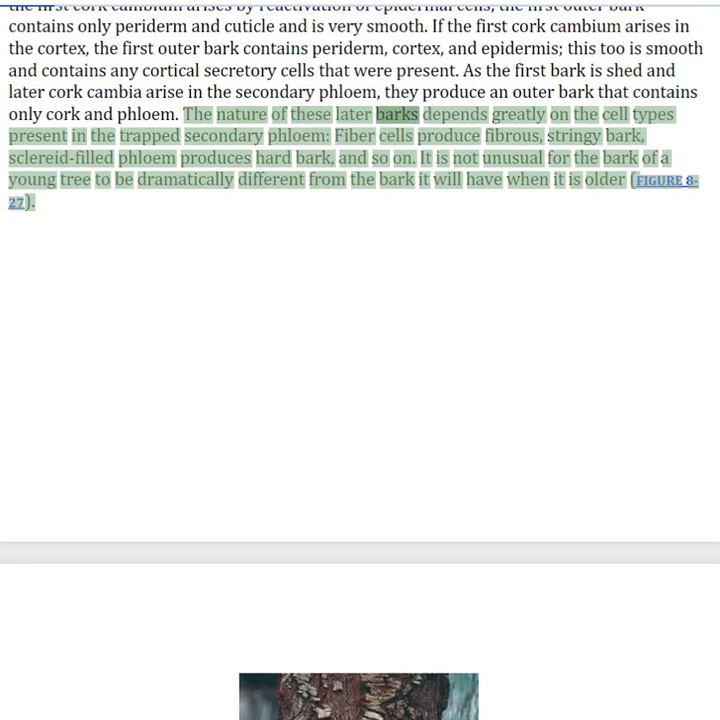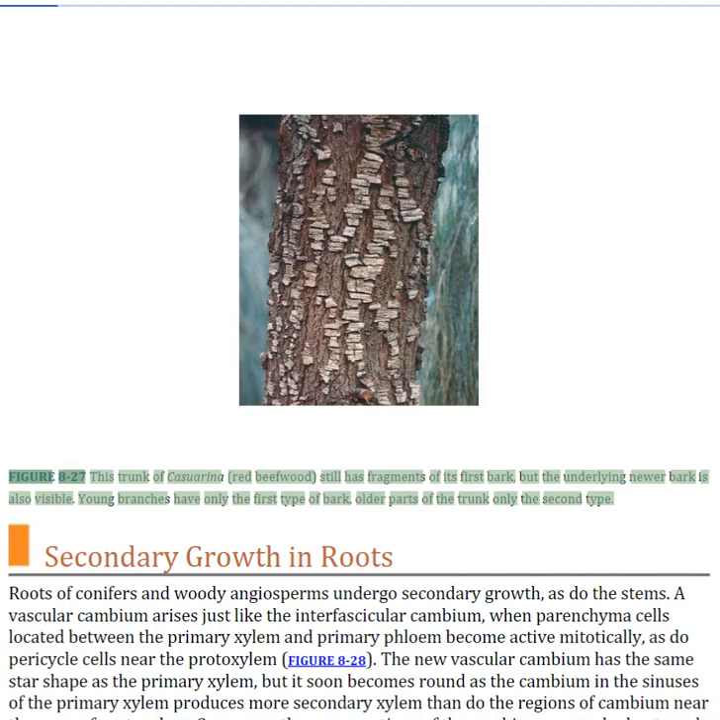The nature of these later barks depends greatly on the cell types present in the trapped secondary phloem. Fibrous cells produce fibrous, stringy bark, sclereid-filled phloem produces hard bark, and so on. It is not unusual for the bark of a young tree to be dramatically different from the bark it will have when it is older. Figure 8.27. This trunk of casuarina still has fragments of its first bark, but the underlying newer bark is also visible. Young branches have only the first type of bark, older parts of the trunk only the second type.